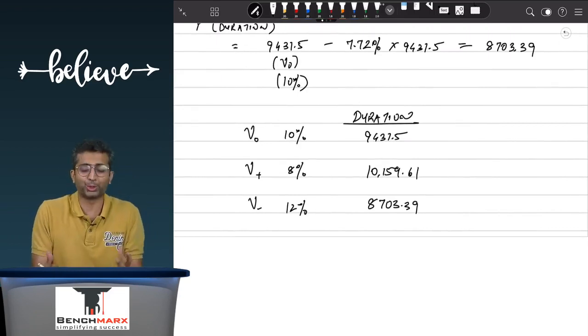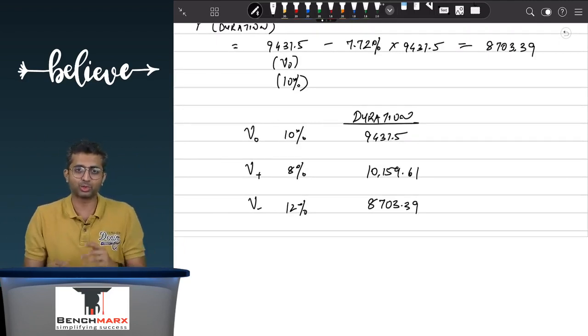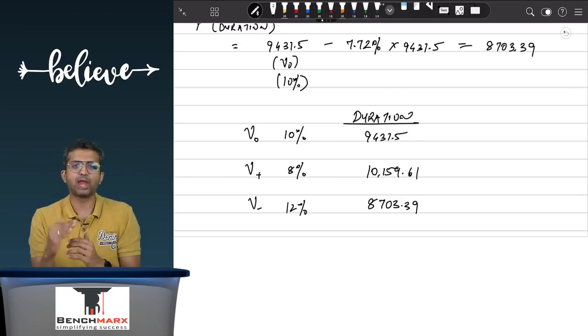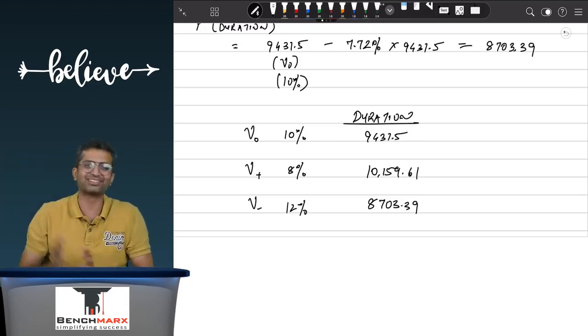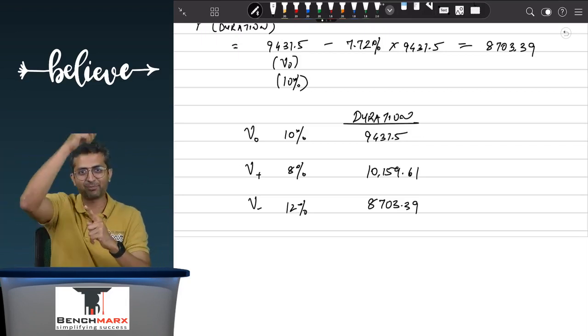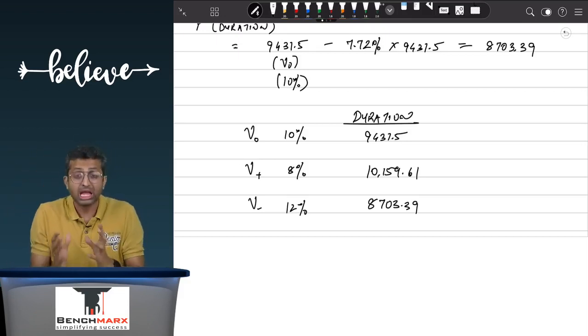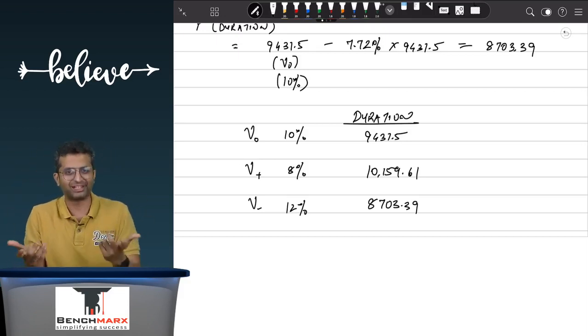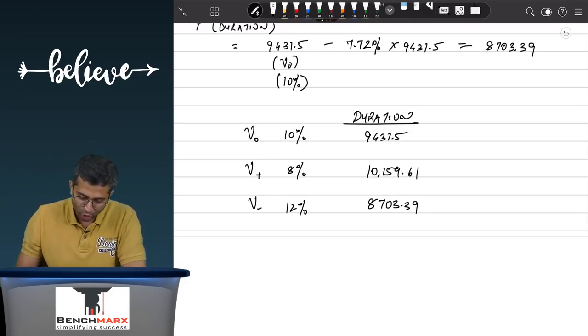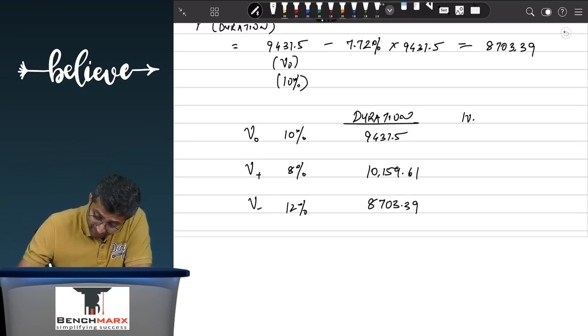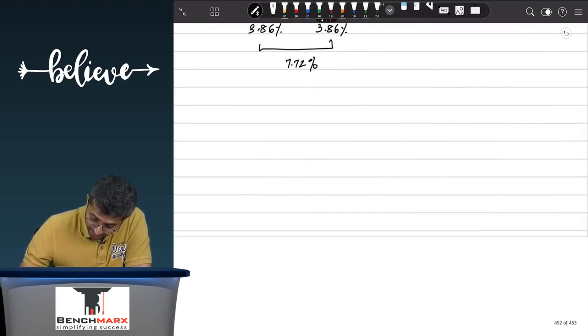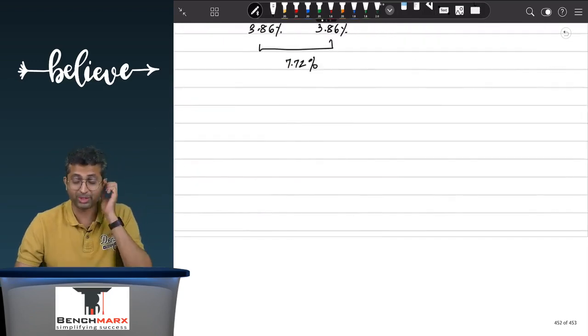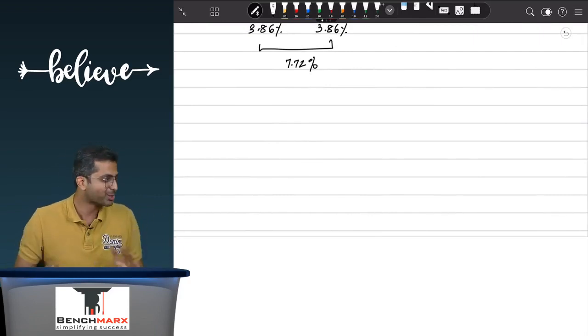I'm trying to explain to you why it is called convexity. If you remember, there are two shapes that you might have studied in school. One is the convex shape, something like this, and one is the concave shape, something like this. I'm not sure whether this is really helping you in terms of the shape, but we are calling it convexity and not concavity. Why? We are trying to understand that. So the price as per the intrinsic value, that is the present value of future cash flow, let's say at the base is 9431.5. However, when the rate decreases, this is 10,204 point something. Now things should hopefully fall in place. If you have survived till this point, then things should hopefully fall in place.